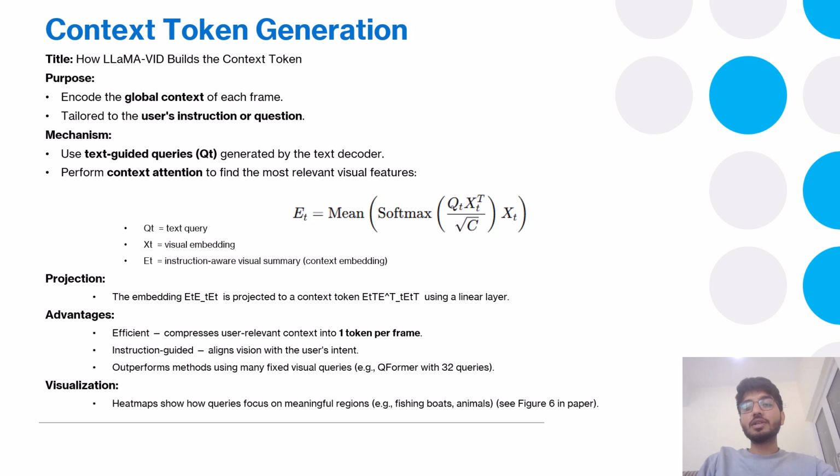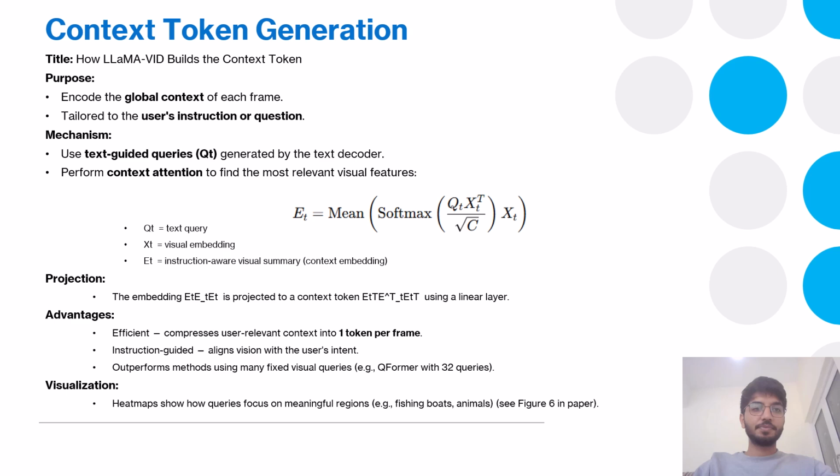For example, if the user asks about animals, the model focuses on animals. If they ask about weather, it shifts from animals to clouds or sky. As shown in the paper's attention maps, this mechanism gives the model the ability to dynamically adapt to different instructions and capture only the most useful information per frame.